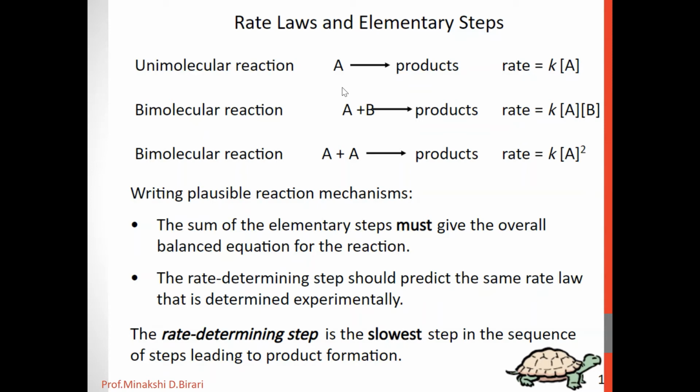The sum of the elementary steps must give the overall balanced equation for the reaction. We already discussed that the rate determining step should predict the same rate law that is determined experimentally. The rate determining step is the slowest step in the sequence of steps leading to product formation. So the slowest intermediate step decides the overall rate of the reaction, and this step is called the rate determining step.